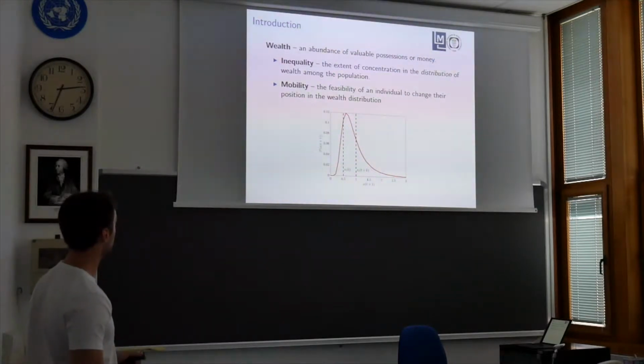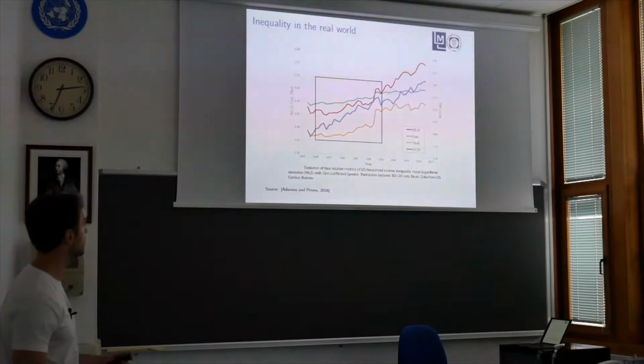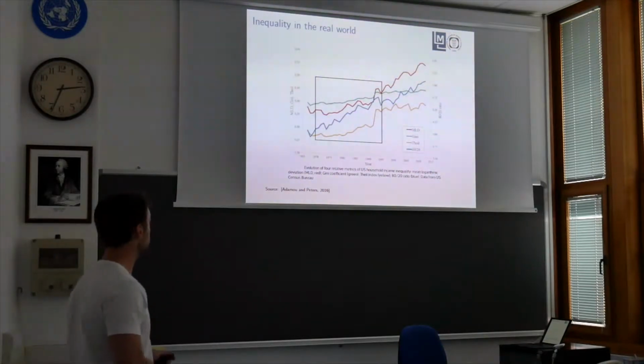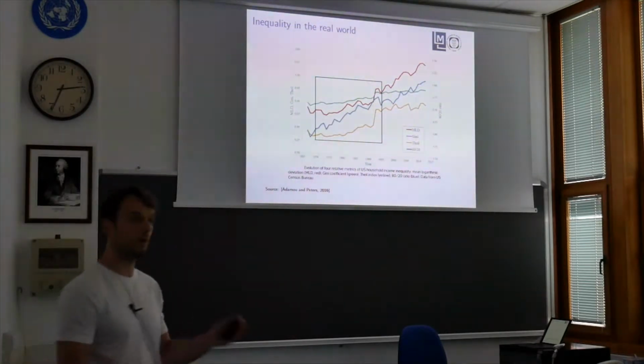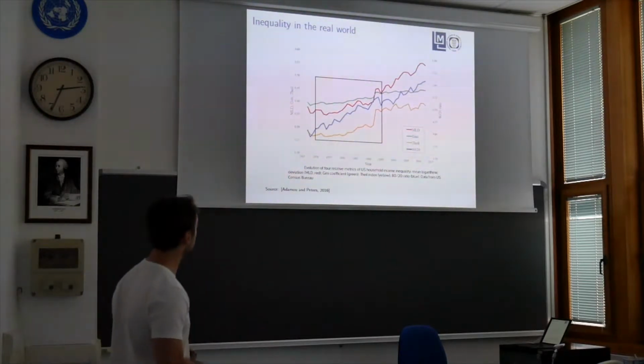Now let us see how inequality and mobility fare in the real world. First, I would like to introduce a figure. This is a figure by Adamo and Peters from their paper in 2016, where they plot different indices of wealth inequality. Actually, this is income inequality, not wealth, but for illustrative purposes we can treat it as such.